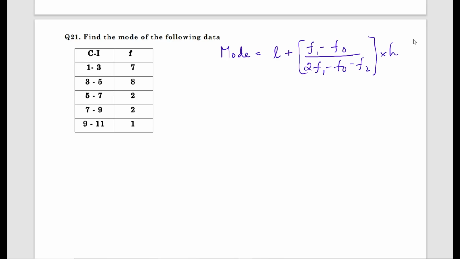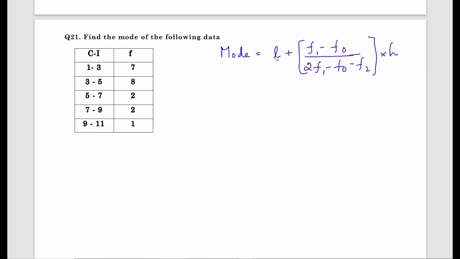Now we'll try to learn the mode formula. Mode equals L plus, see here, it is L plus a binomial term, one term is L, another term is f1 minus f0 divided by 2f1 minus f0 minus f2 into h.